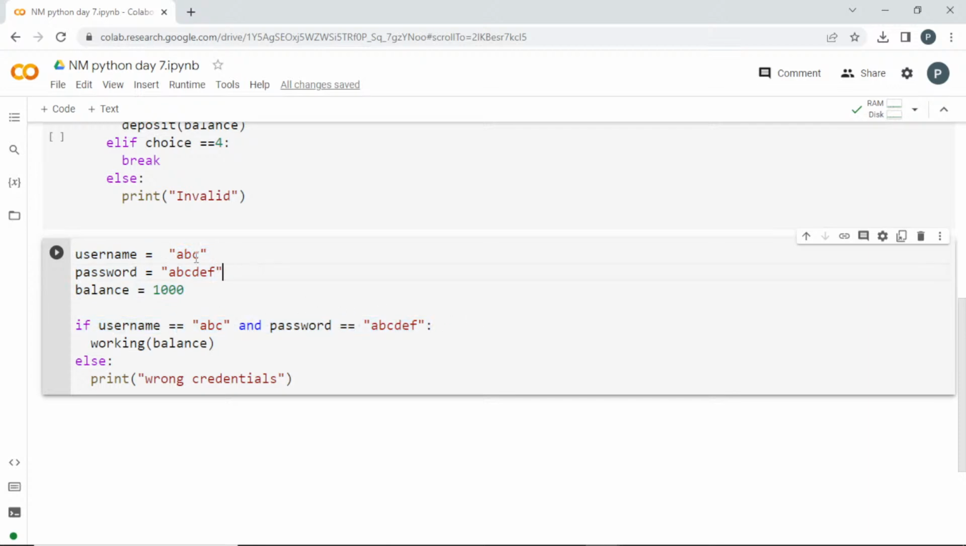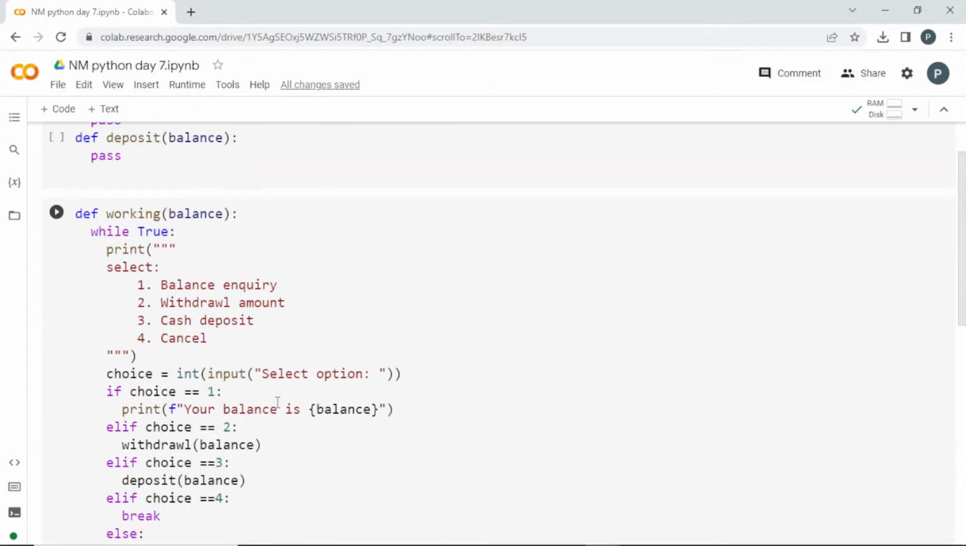So later on I'll be asking it from the user, and I'm setting a balance initially, and I'm creating a function for this. Whatever is going to happen here, I'm creating a function and I need to pass this balance which I will be working on inside. And if the user enters wrong details, I'm just printing wrong credentials.